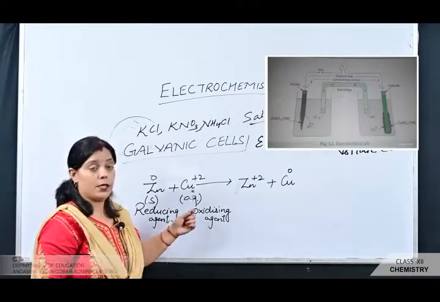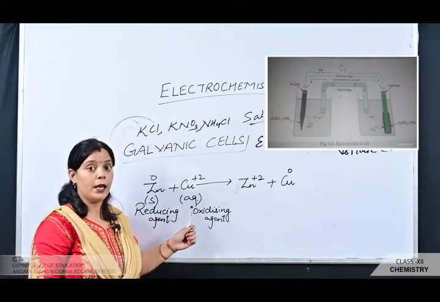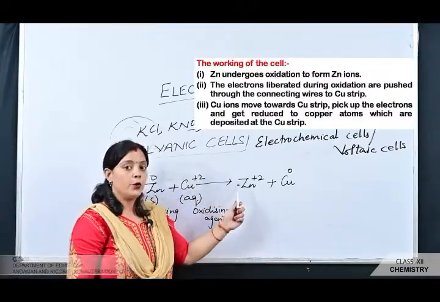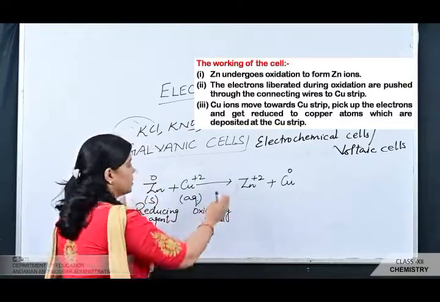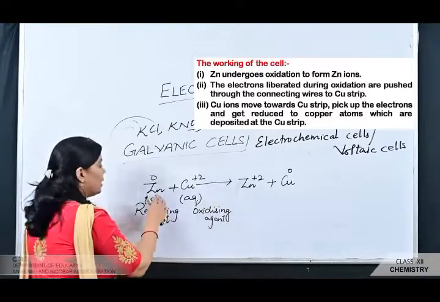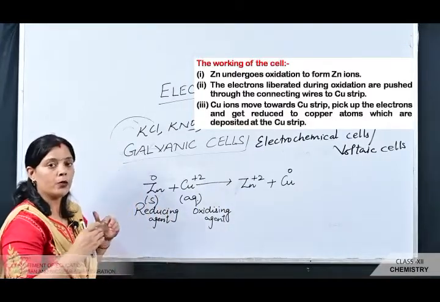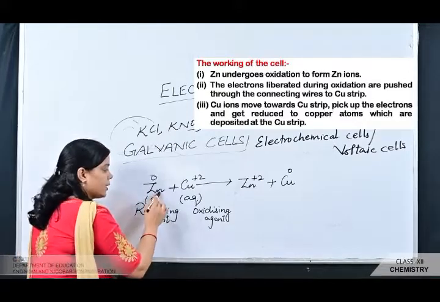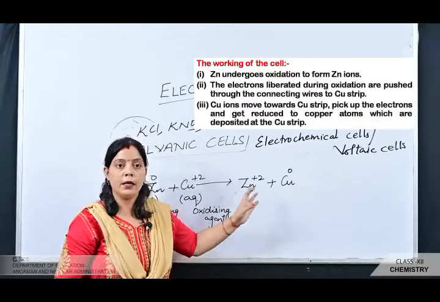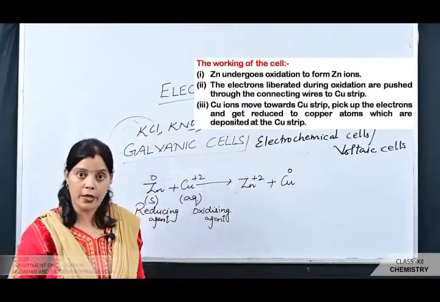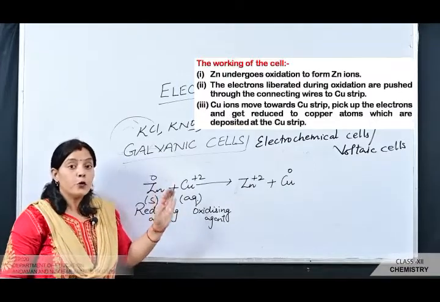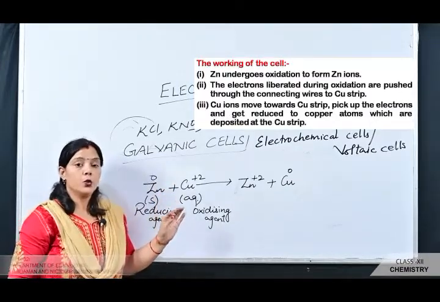Then how is this cell working? In this, the zinc undergoes oxidation to form Zn+2 ion. This is the chemical reaction taking place in the Daniell cell or the electrochemical cell. The zinc metal is converted into Zn+2 ion by undergoing the oxidation reaction, and the electrons liberated during the oxidation are pushed through the conducting wire to the copper strip.